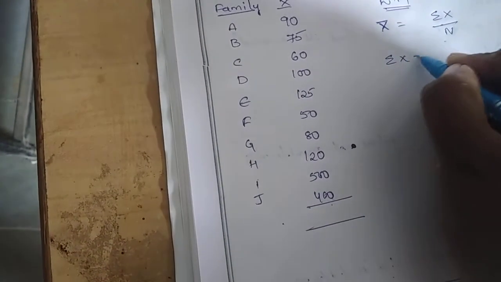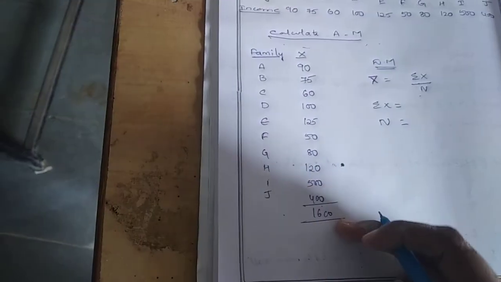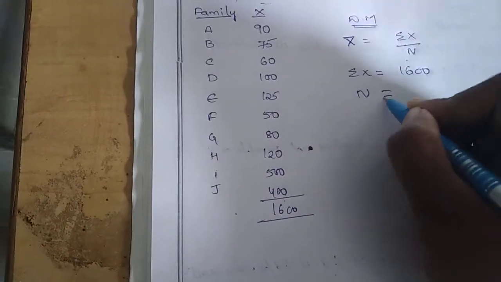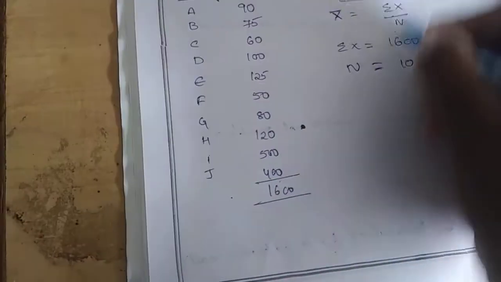So here, sigma x is how much and n is how much? Now total this. How much did you get? 1600. So sigma x is 1600 and n is 10. Now apply the formula.